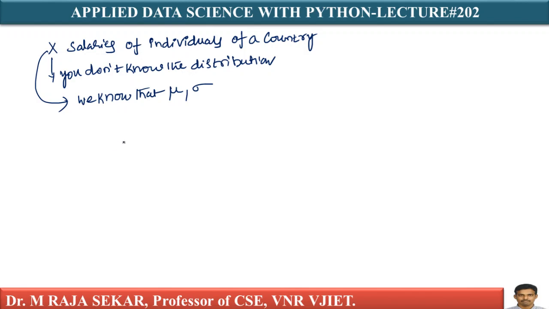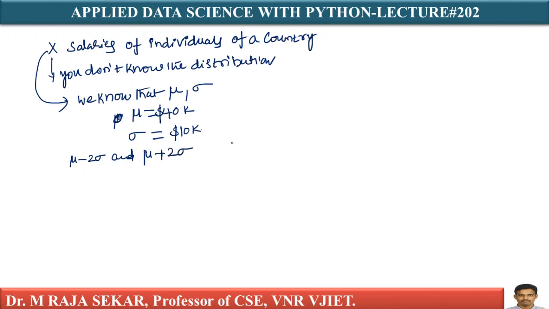Let's assume the mean mu is equal to $40,000 and the standard deviation is $10,000. Let me assume that. The question I am asking here is what percentage of individuals have salaries in the range of mu minus 2 sigma and mu plus 2 sigma. That's my question. What percentage of the data?